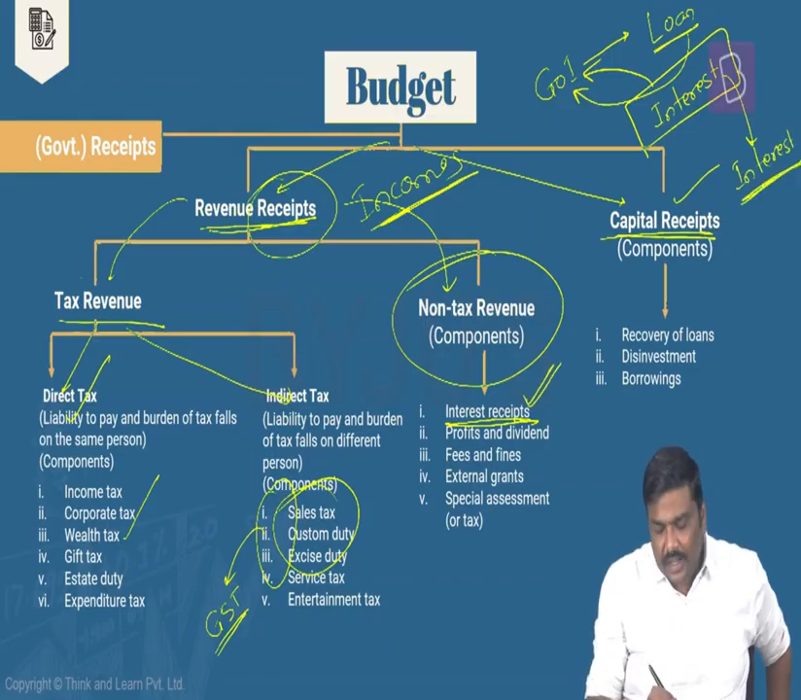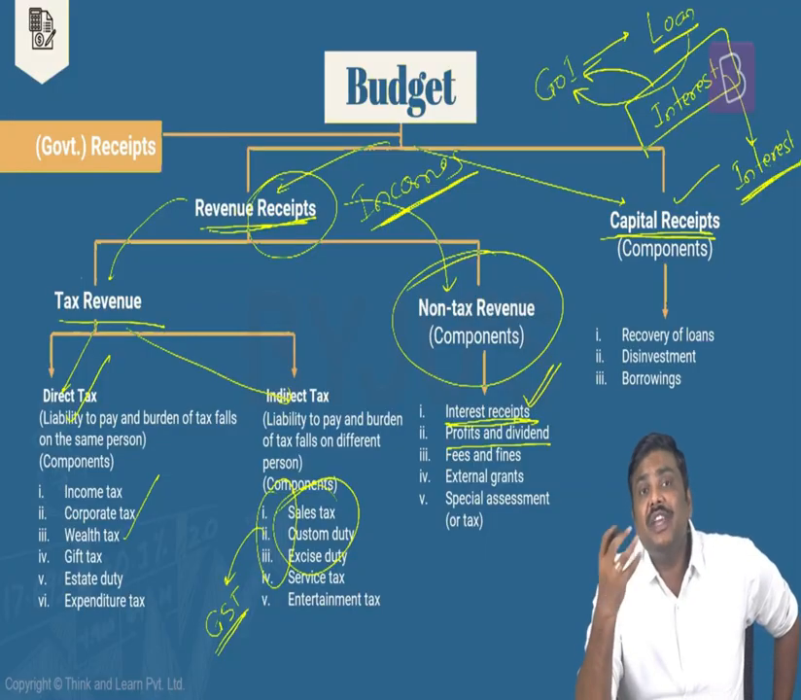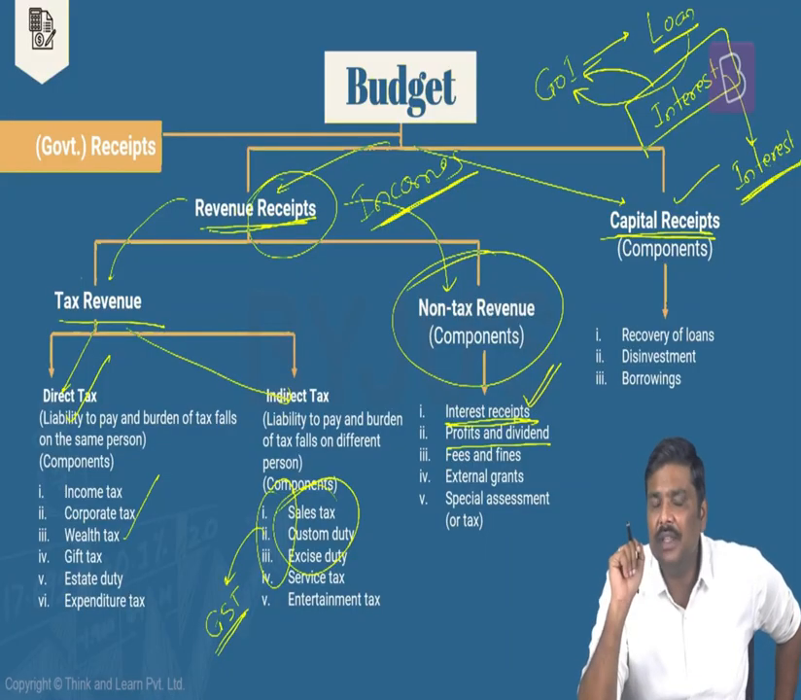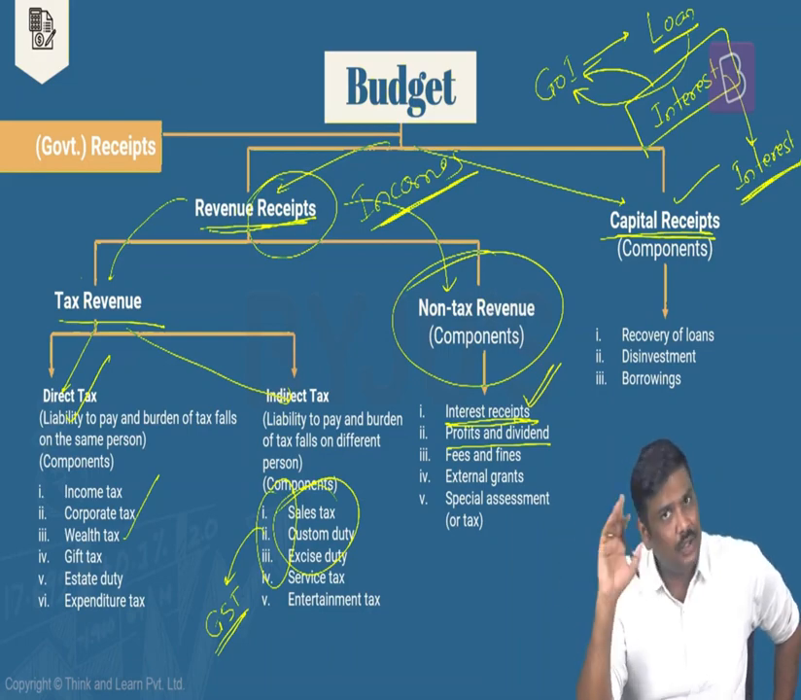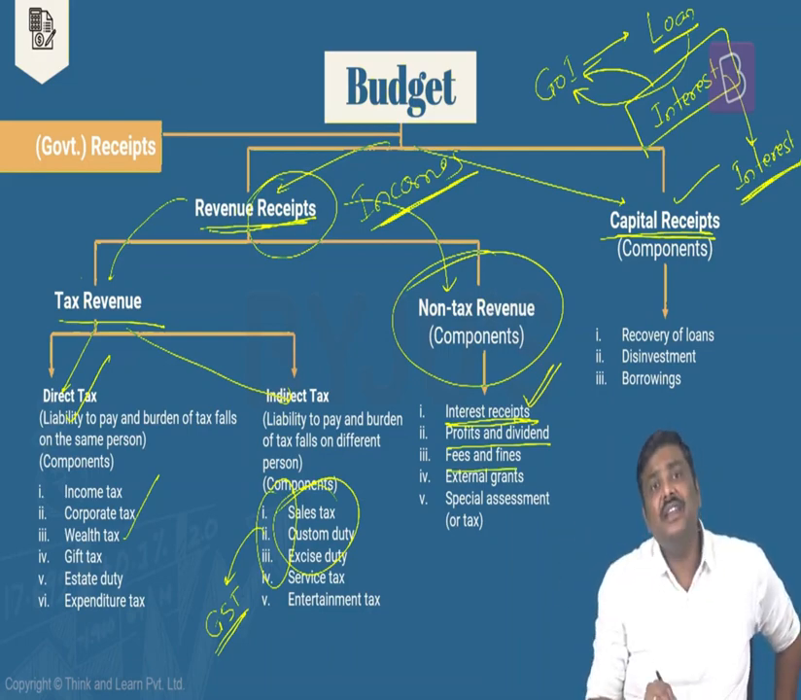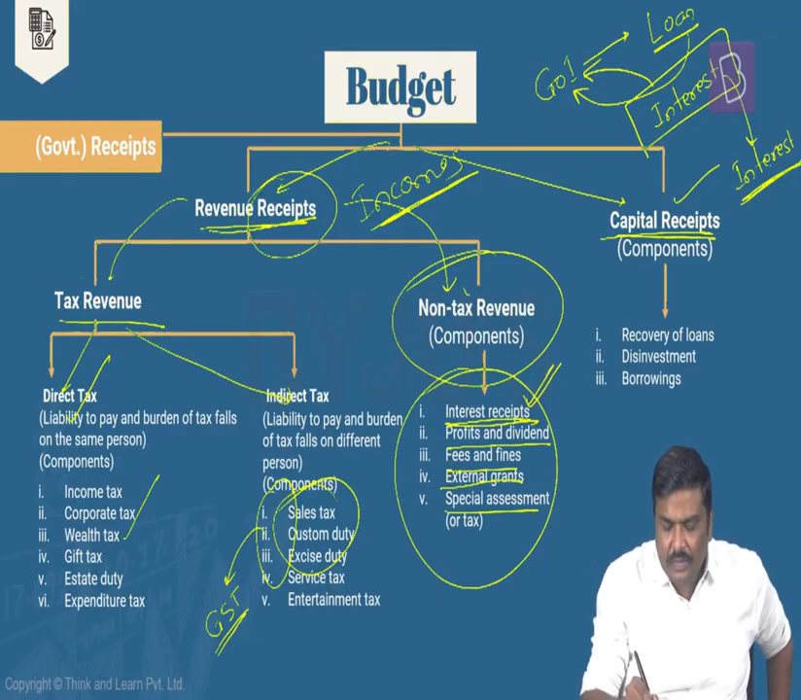So first one is interest receipt, profits and dividends. For example, government will own a certain amount of stake, certain shares in the public sector enterprises, public corporations, etc. Part of the profits, right, or dividends are given by these to Government of India. Fees and fines which are collected by the government, external grants, special assessment or certain types of taxes which are imposed by the government can be examples of non-tax revenue. Right? What about the capital receipts?